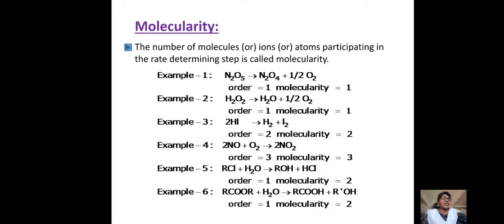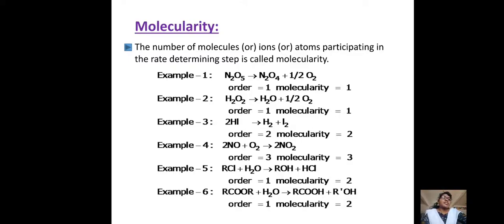And one more term is there, that is molecularity. The name itself indicates the definition. Molecularity, that is molecules. The number of molecules or atoms or ions participating in the rate of the reaction is nothing but the molecularity of that reaction.